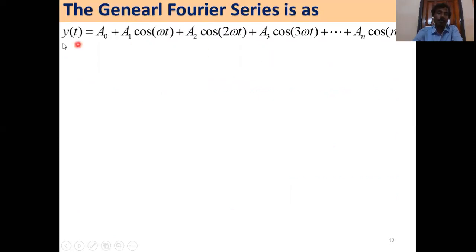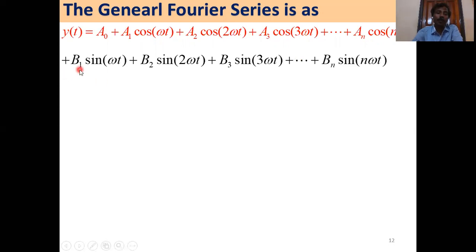The general Fourier series is y of t equals a0 plus a1 cos omega t, a2 cos 2 omega t, a3 cos 3 omega t, plus an cos n omega t, and plus b1 sin omega t plus b2 sin 2 omega t plus b3 sin 3 omega t plus bn sin n omega t.